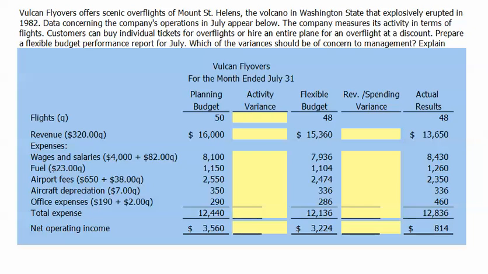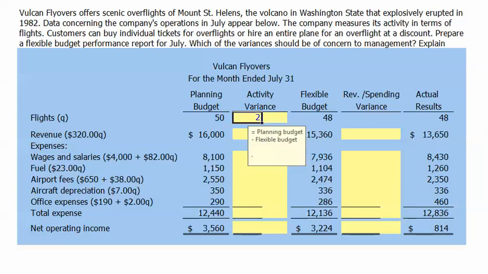Prepare a flexible budget performance report for July. Which of the variances should be of concern to management? Our planning budget was based on original expectations of 50 flights. Our actual results were for only 48 flights, so we prepare a flexible budget based on our actual activity level of 48 flights. Let's go ahead and examine our activity variances.